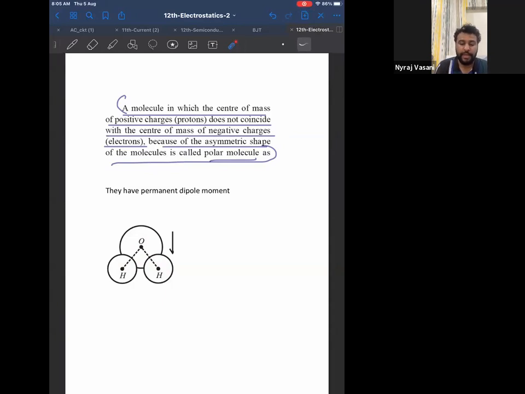Check the definition. A molecule in which the center of mass of positive charge does not coincide with the center of mass of negative charge is called polar, because of its asymmetric shape. Can you write that much under polar molecule? Therefore, write down a side heading: polar molecule or polar dielectric.